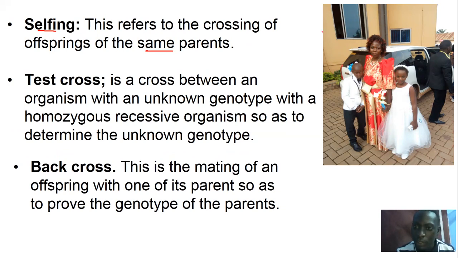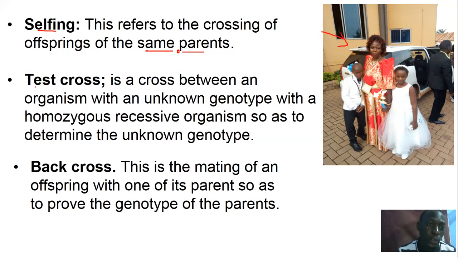Let me just use this example of mine, whereby this lady here is having two children, and if these children intermarry and they produce children, that is what we call selfing. But of course, in humans, that never works out because we call it incest, it's not allowed. So people use it in plants, we also use it in animals, especially those with good characters.